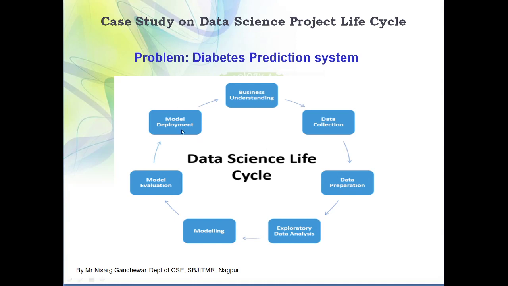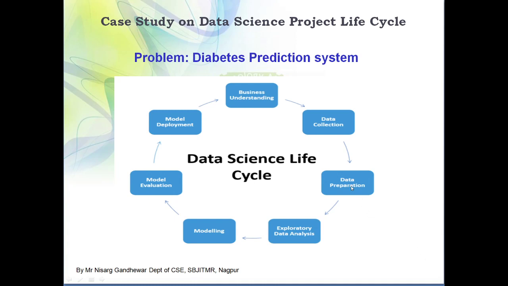the next step is model deployment. But suppose you are not getting the expected accuracy or a particular parameter. In that case you need to start again from data preparation. That means you need to check what is wrong in your data. Maybe you directly jump to data collection also. In data collection, maybe your data set is small, so you need to increase its size and gather more data. That is also one of the factors that affects the accuracy or performance of the particular model.